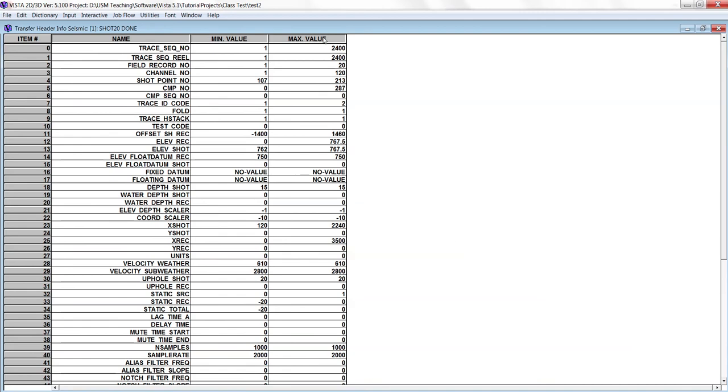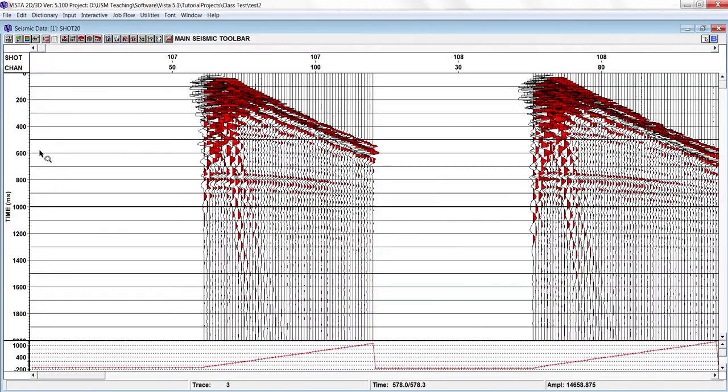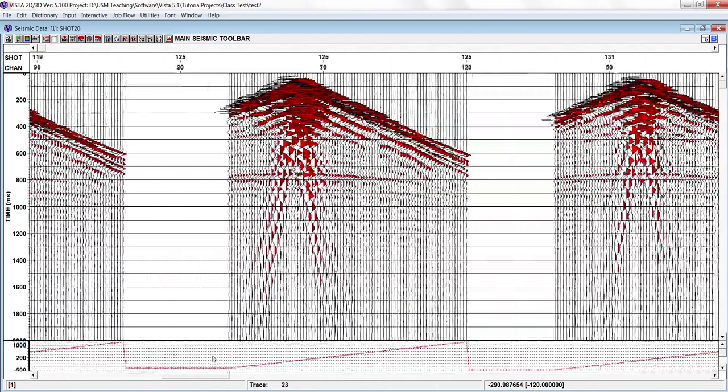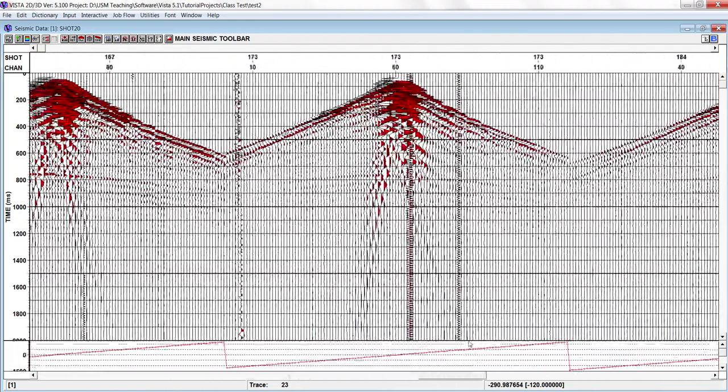What is the minimum and maximum value? If we talk about the trace sequential number, its minimum value is 1 and the maximum is 2400, which is the number of total traces. So you can close this window. Now if you want to see your data, you can click here and the data will be displayed on your screen.